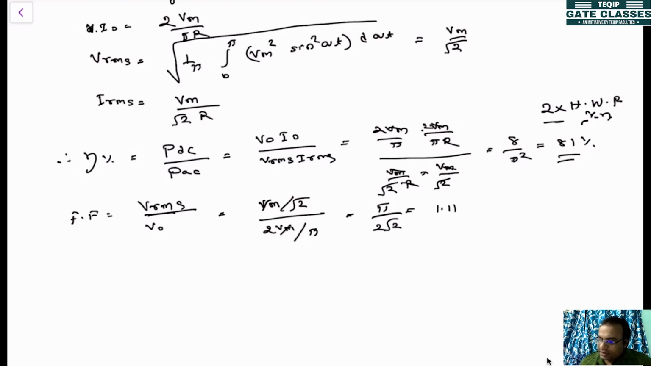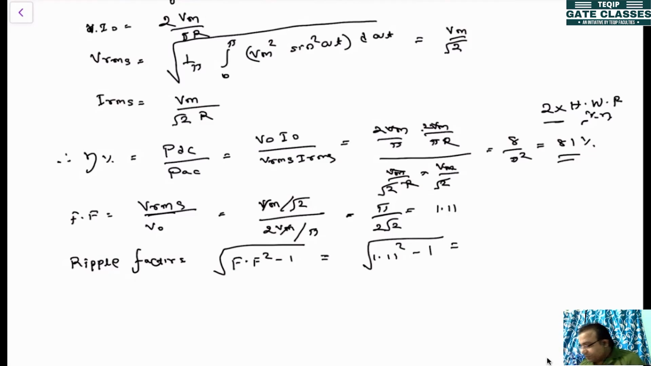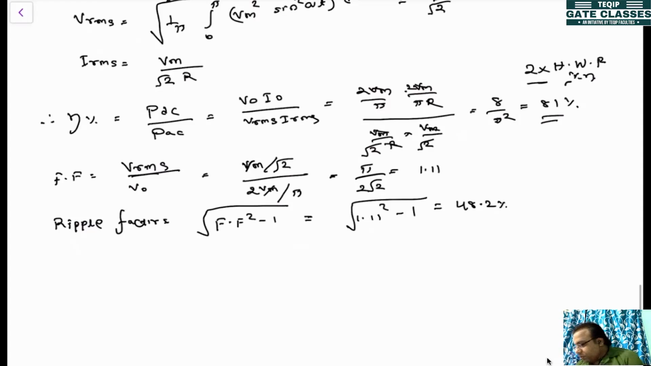Okay. Then similarly the ripple factor, that is equal to the square root of form factor square minus 1. So that will be equal to the square root of 1.11 square minus 1. So what will this value be? The ripple factor will be 48.2 percentage. But there in the half wave rectifier it was 157%, but here it will be 48.2 percentage.